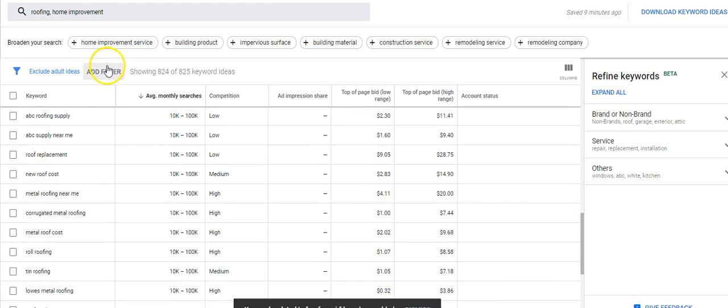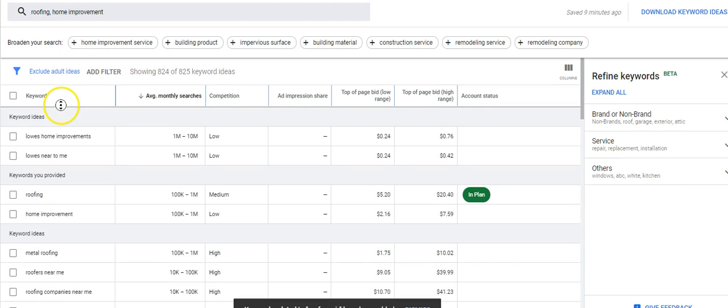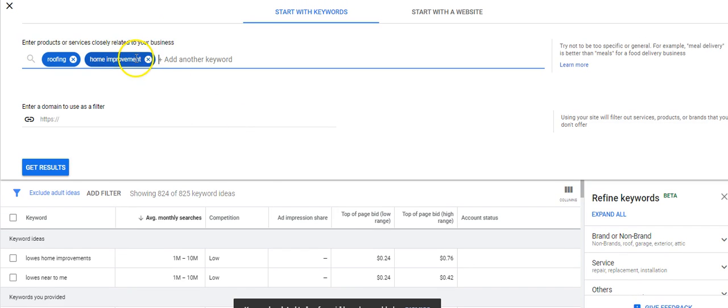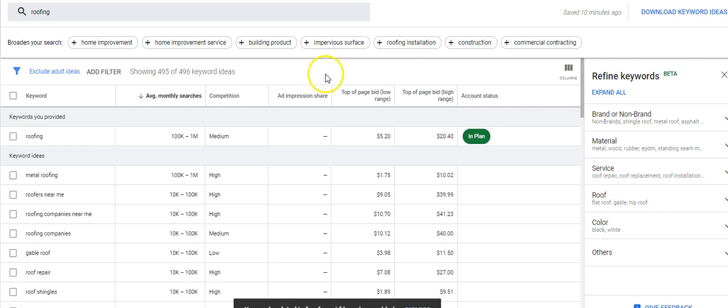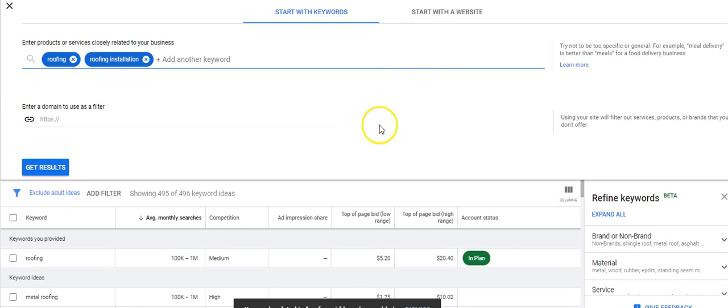So let's get rid of home improvement. Just kind of showing you that real quick. Give me a second. Let's get rid of that. And then other suggestions up here were to get results. Roofing installation. Okay, let's try that. See if that gives you anything else. It probably won't give you much because it's really the same thing. Let's do roofing installation. Do this right here.